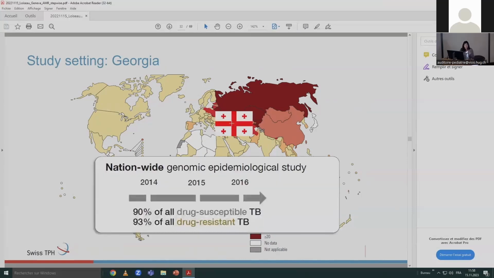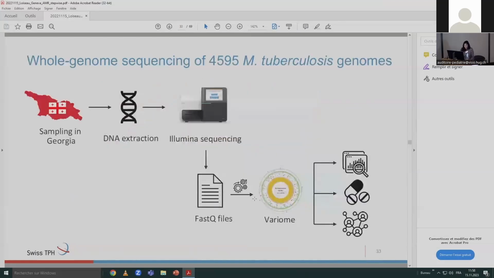We designed a population-based nationwide genomic epidemiological study. We sampled more than 90% of all TB cases, all drug-susceptible TB and all drug-resistant TB cases circulating in the country over 3 years. And to answer the questions of, is there a fitness cost in the clinic? And what is the role of compensatory mutations? We sequenced all the genomes.